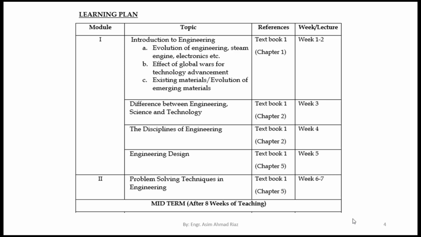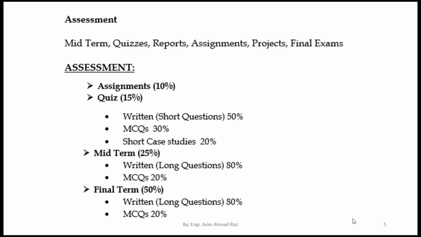Next is engineering design. So what is engineering design? What are the different steps involved in engineering design? We will cover all these topics in module number 1. The textbook is also mentioned, and the week-wise plan is also mentioned in this table. In this slide, these are the evaluation parameters which will decide your performance in this theory course, and the percentage of each evaluation parameter is mentioned in this slide.